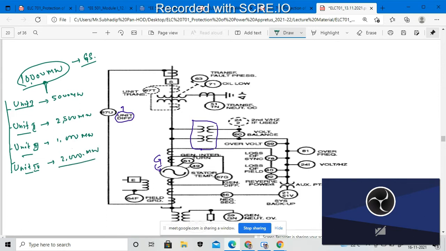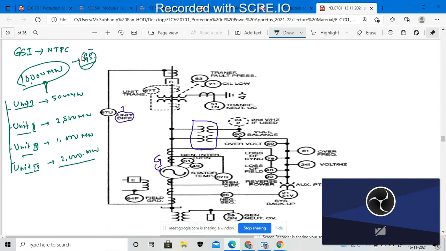So the total units inside one generating station, say GS1, generating station 1, will be under the control of NTPC. NTPC.